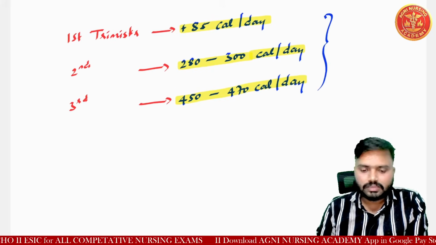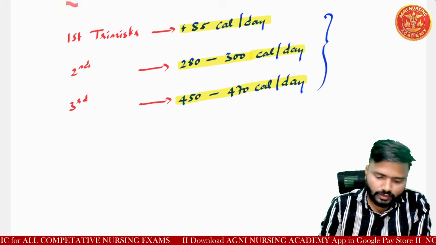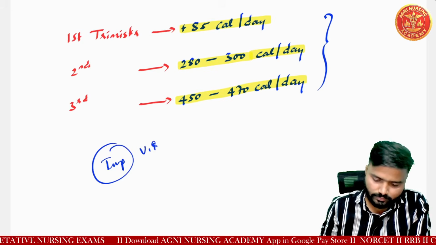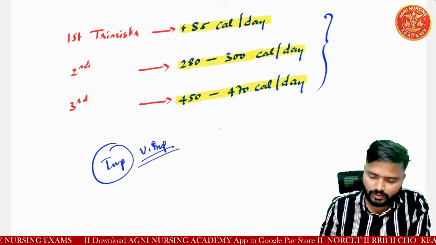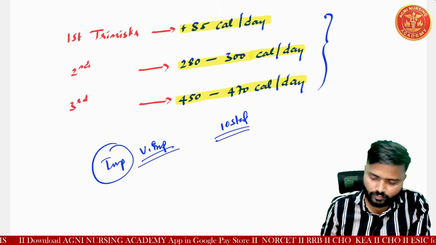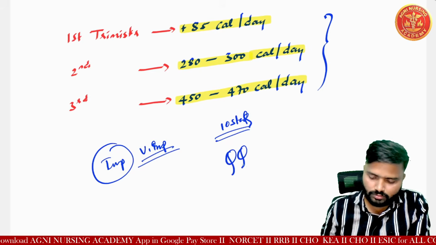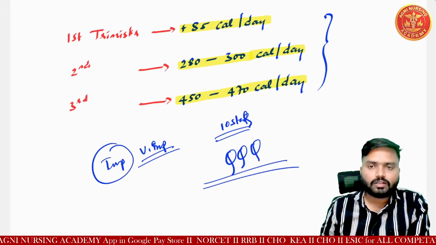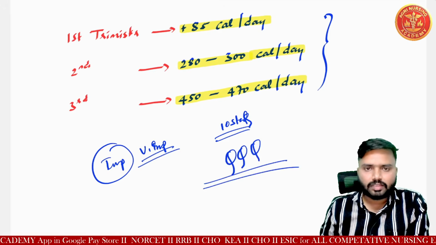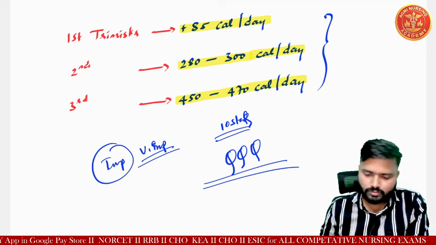Okay, so this is a very important question, remember, very important. This is a 10-star question, understood? Important guys, so please take a screenshot or make a small note in your notebook.